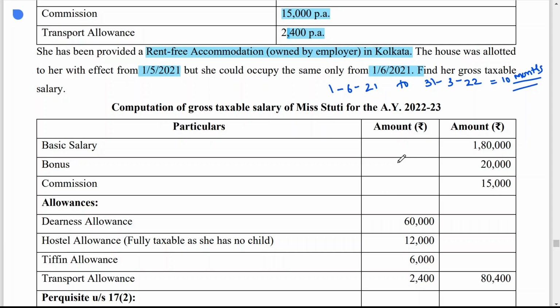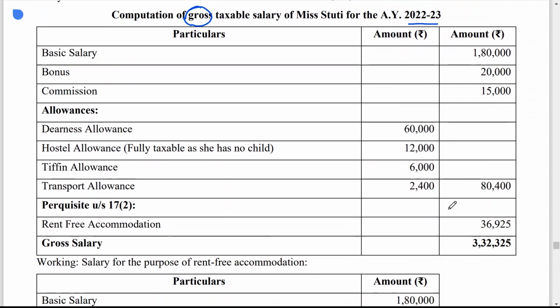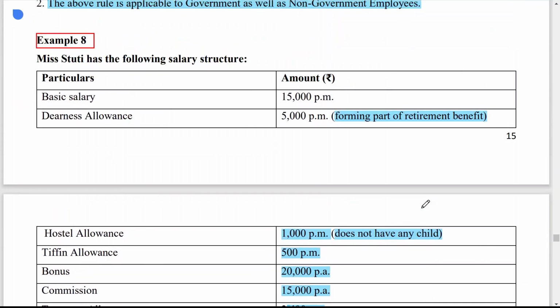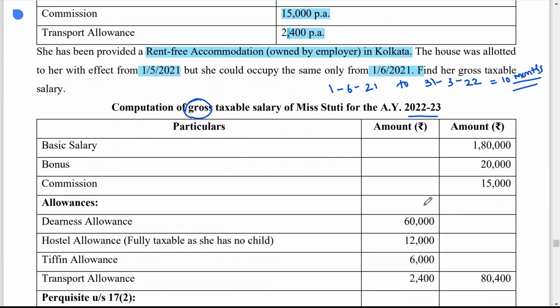So first of all, let us discuss computation of gross taxable salary. We have to find out only gross taxable salary, not net taxable salary, of Miss Tuti for the assessment year 2022-23. Basic salary is fully taxable. How does this 1,80,000 come? It is 15,000 per month multiplied by 12, so 1,80,000.